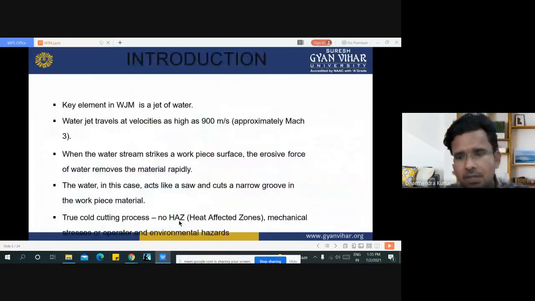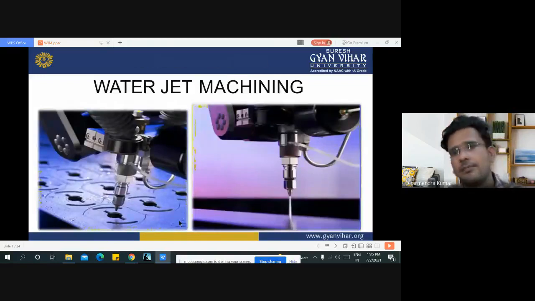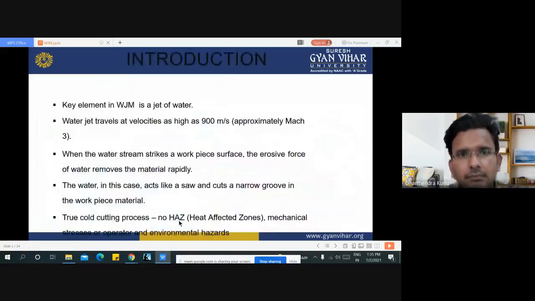In this lecture, we will cover the topics of introduction, working principle, process parameters, advantages, limitations, and applications of the water jet machining process. Here is some introduction of the water jet machining process. The key element in water jet machining is a jet of water. In WJM, the water jet travels at velocities of 900 meters per second.